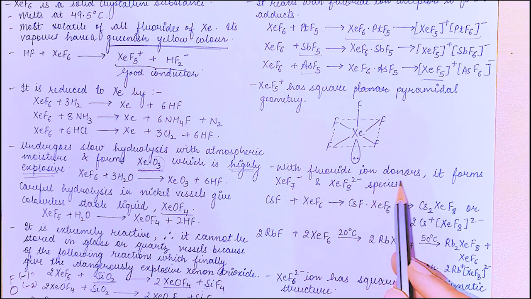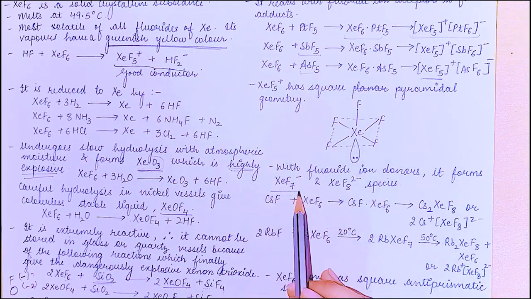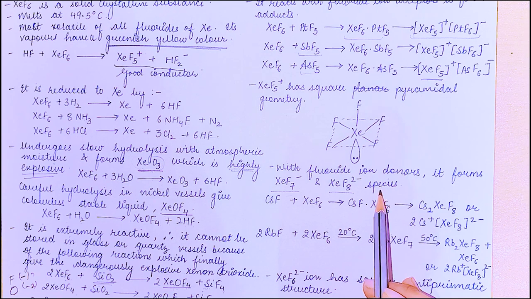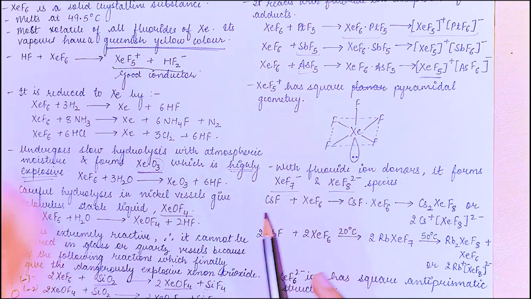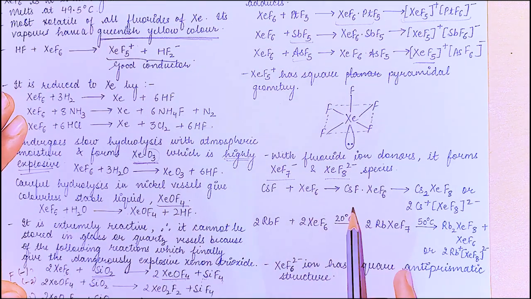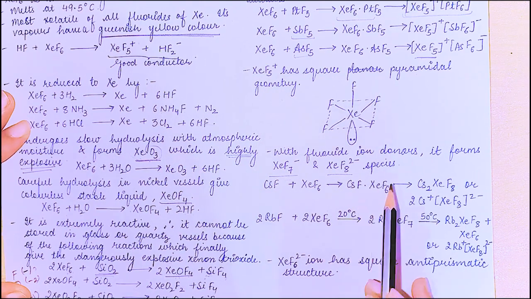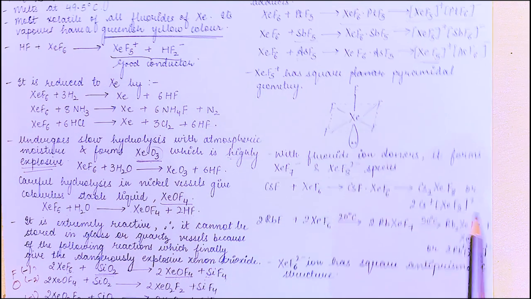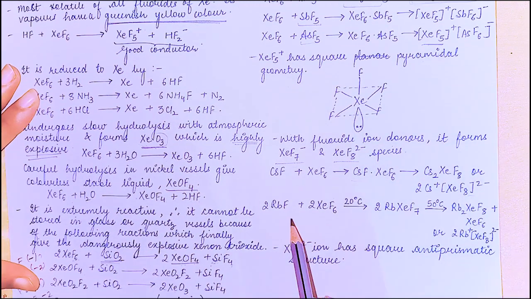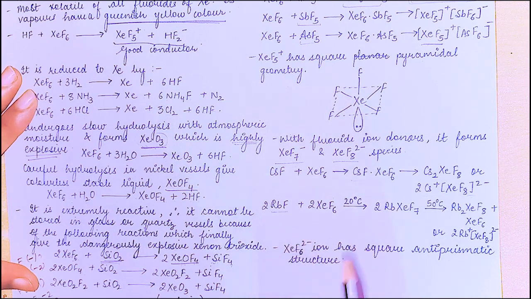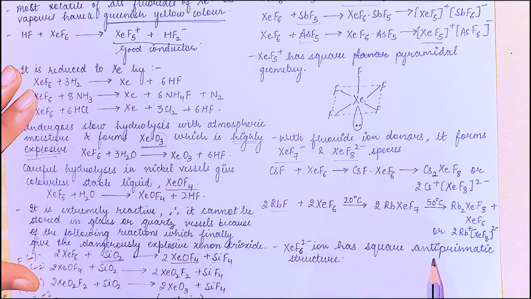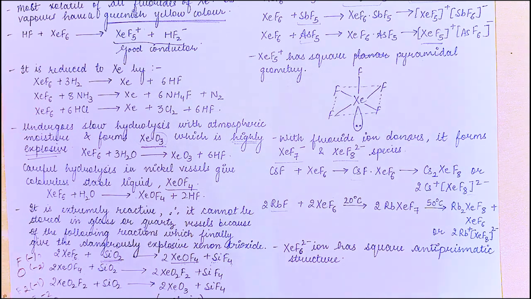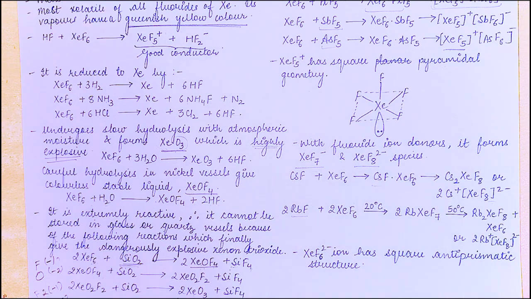With fluoride ion donors, it forms XeF7 negative and XeF8 2 negative species. Like cesium fluoride plus XeF6 gives a cesium XeF6 adduct, or you can see this in ionic forms. Again, the reaction with rubidium, and it also has a square anti-prismatic structure. The structures of all compounds, I have already told you that we are going to do at the end.